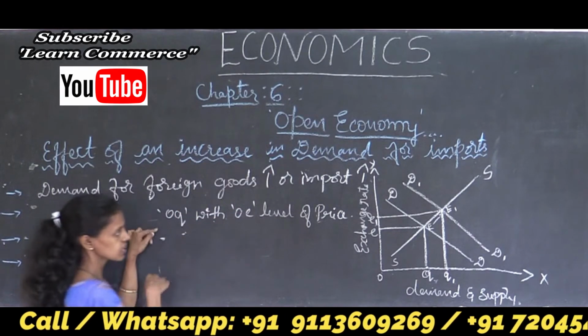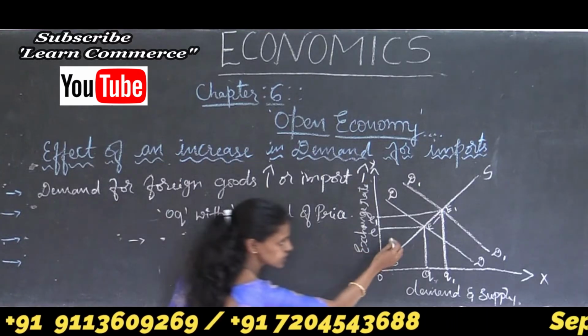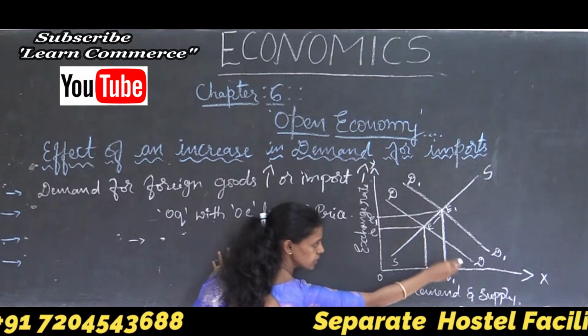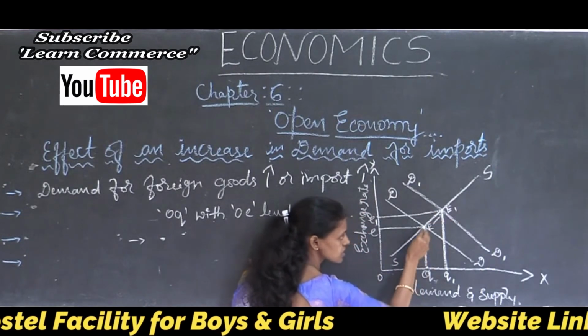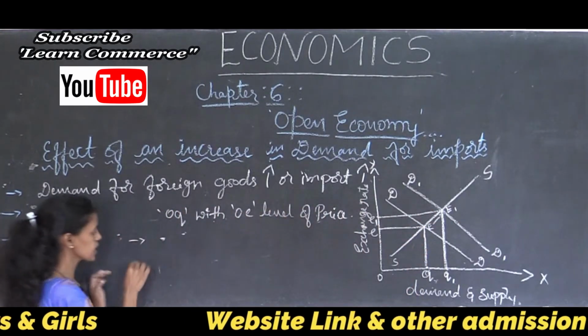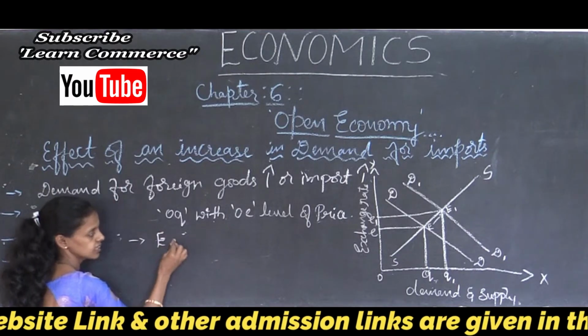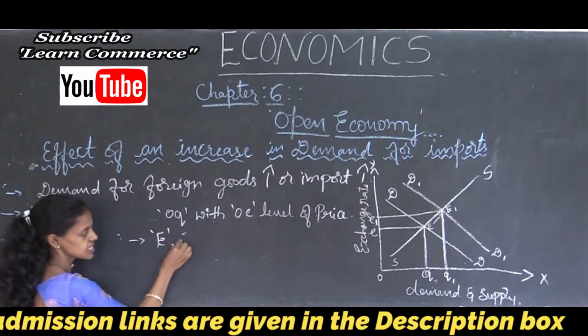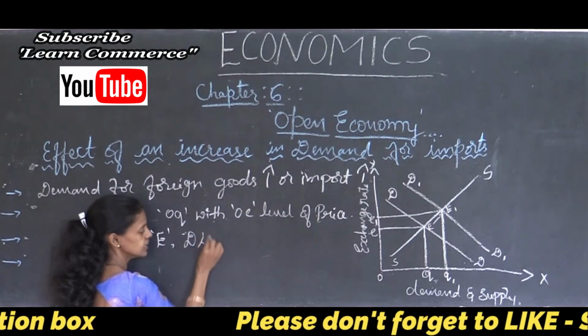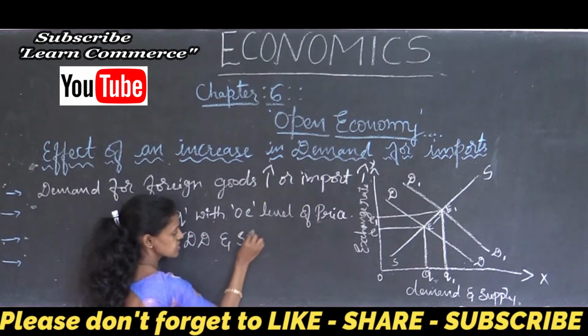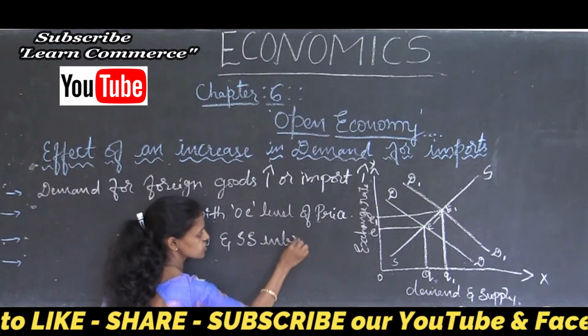Thus, both the demand for foreign goods and the supply of foreign goods intersect at point E. At point E, you can see the demand curve and supply curve, DD and SS, intersect each other.